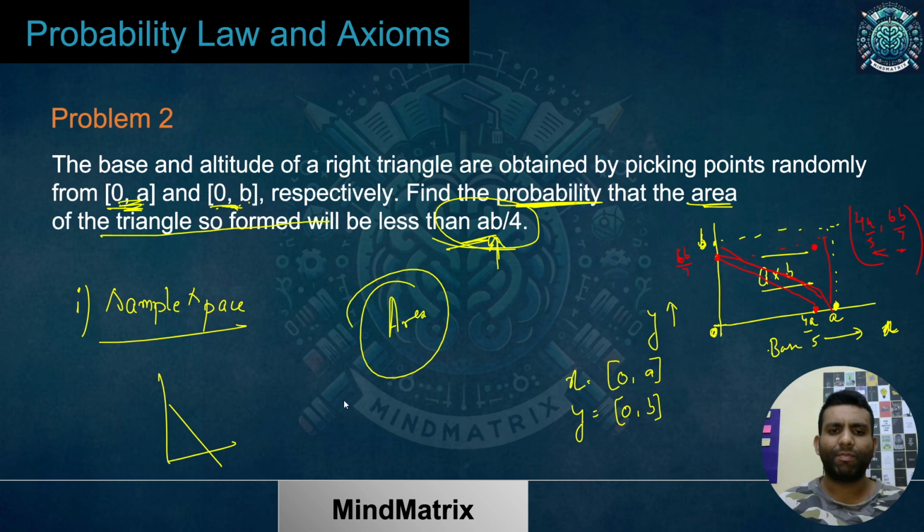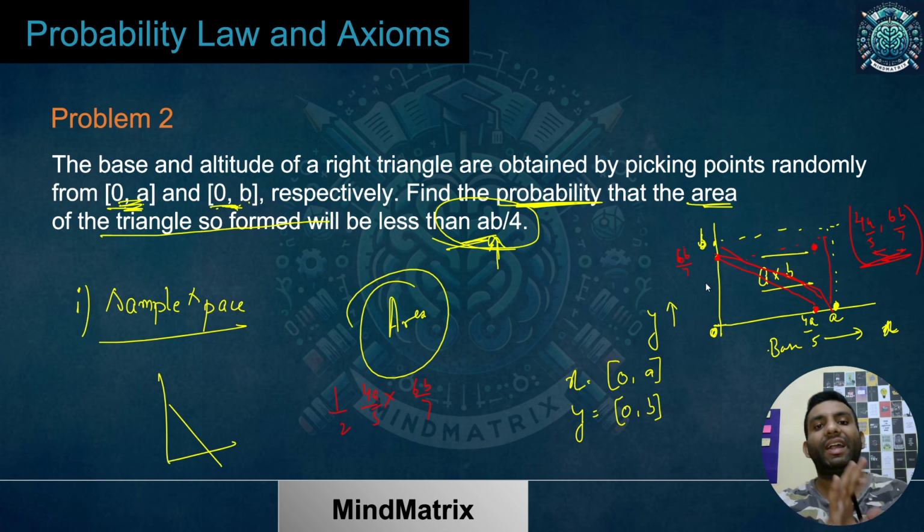Corresponding to that, the area would be simply half of the base, which here is 4a by 5 upon 6b by 7. And we'll get the area of the corresponding right triangle, for which my base is this and altitude is this, given by this coordinate mentioned over here. So how am I getting these coordinates? The base can be any value from 0 to a, and the altitude any value from 0 to b.